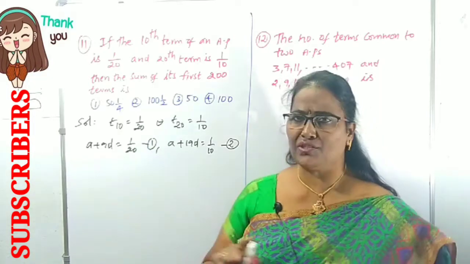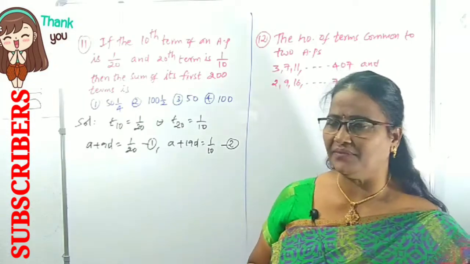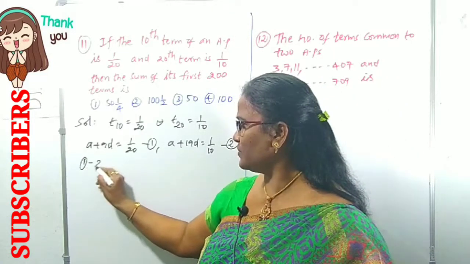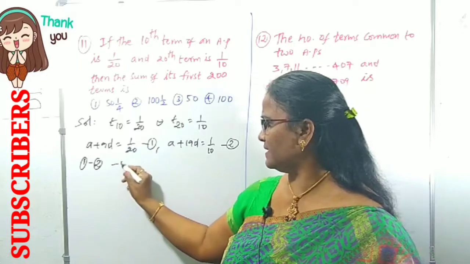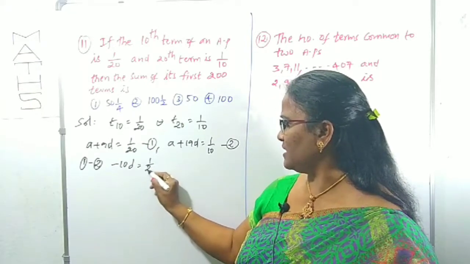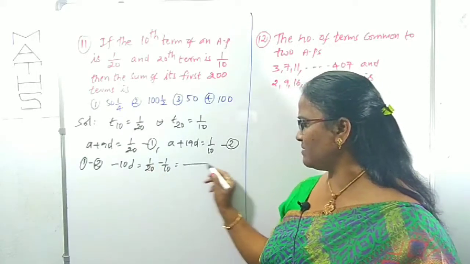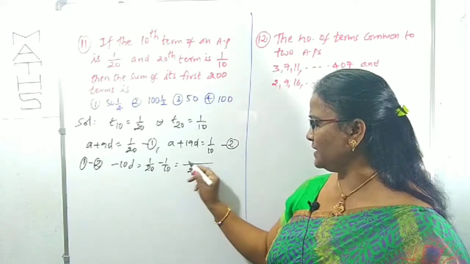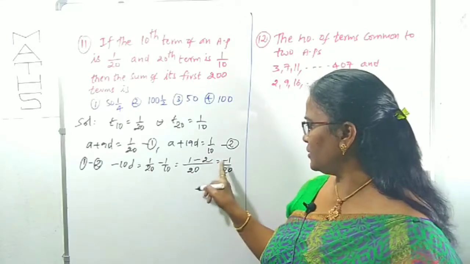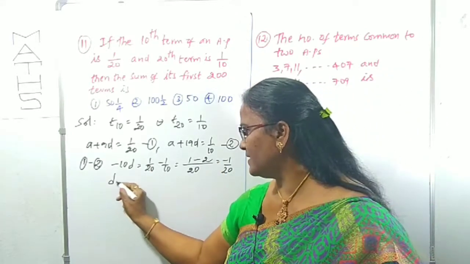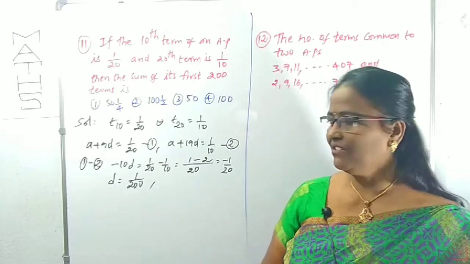Now from these two equations you can calculate the A and D values. How can you calculate them? Just take subtraction first. Equation 1 minus 2: A cancels, 9 minus 19 is minus 10D. The right side is 1 by 20 minus 1 by 10. With LCM 20, that is 1 minus 2 by 20, so minus 1 by 20. Minus 10D is equal to minus 1 by 20. What is D? D is clearly 1 by 200. Clear? You got the D value.